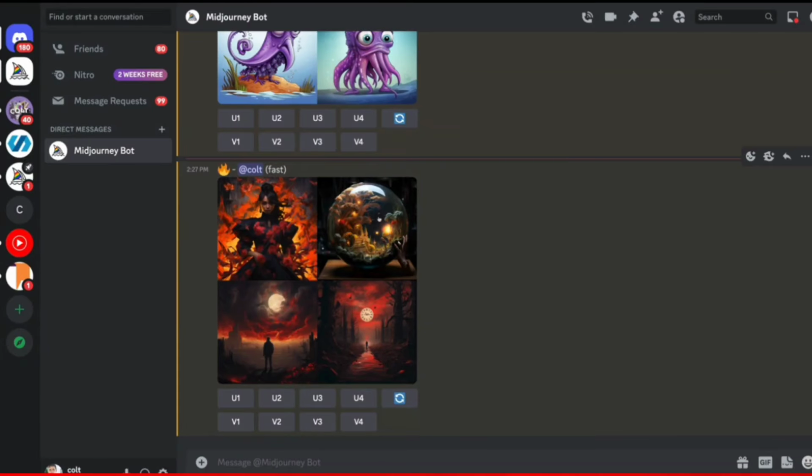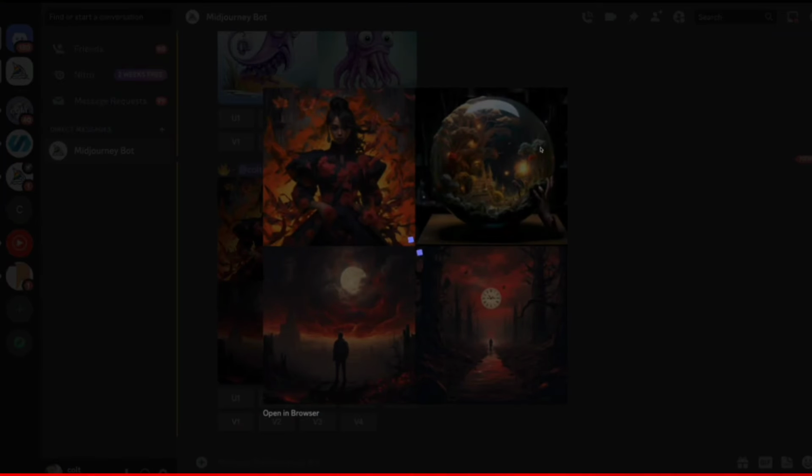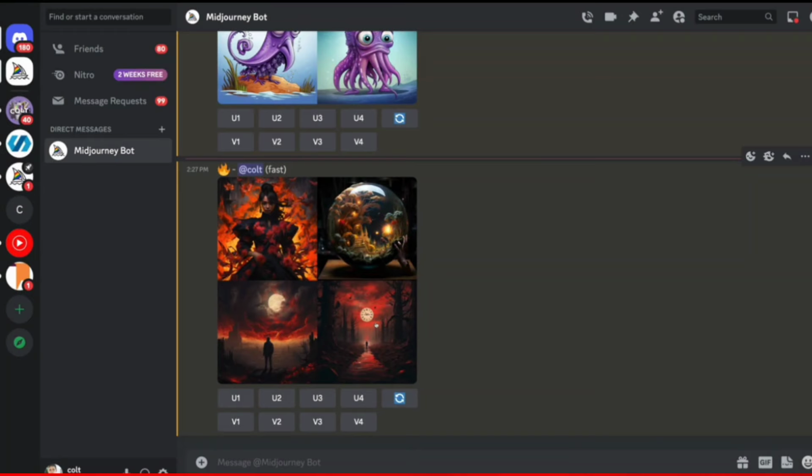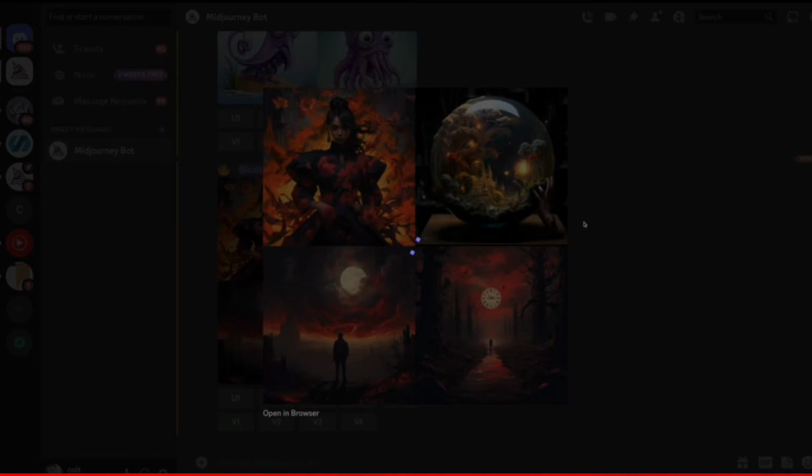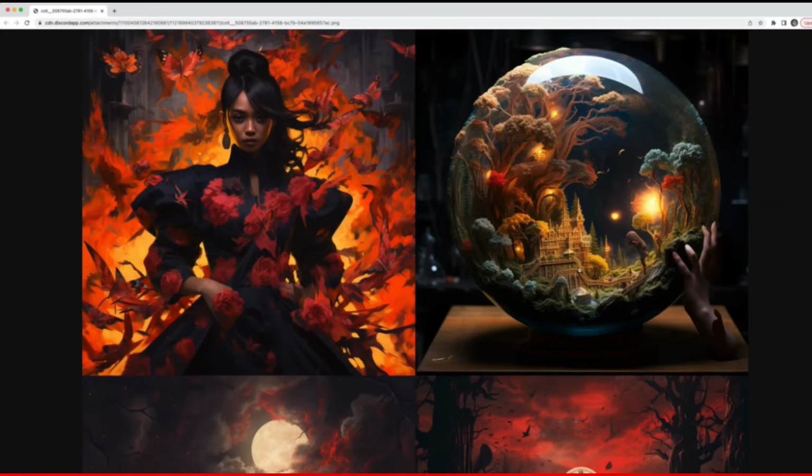Let's finish up the fire. There we go. That's pretty neat, actually. I like this one up top here. This little fire terrarium looking thing. I don't know why it won't load for me. There we go. Yeah, that's neat. Okay, next we'll talk more about prompting.